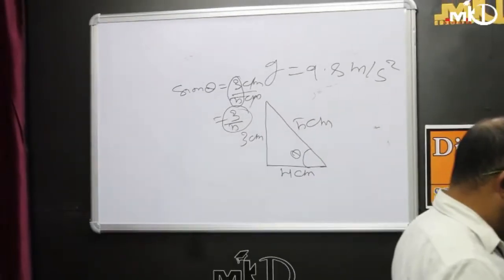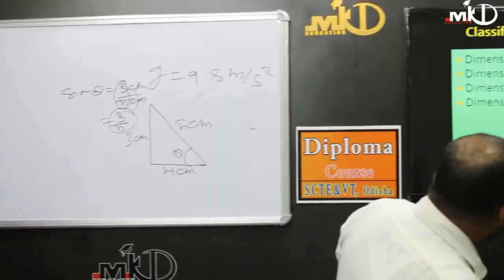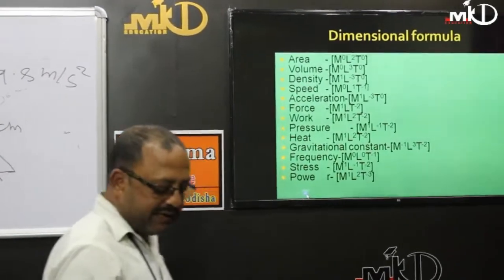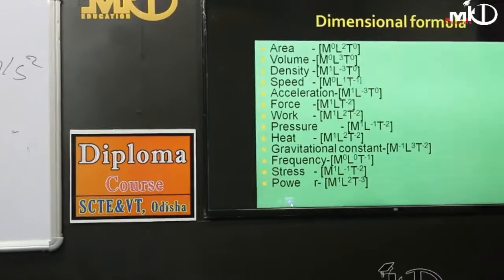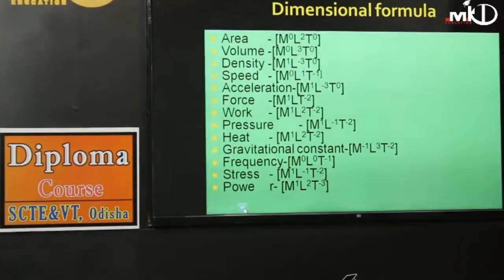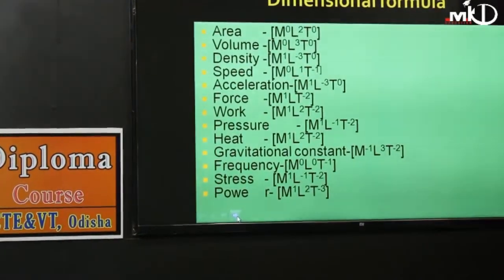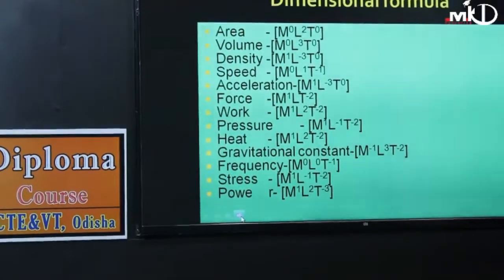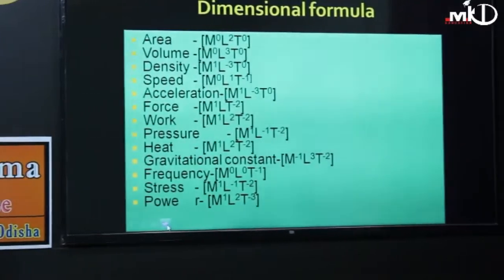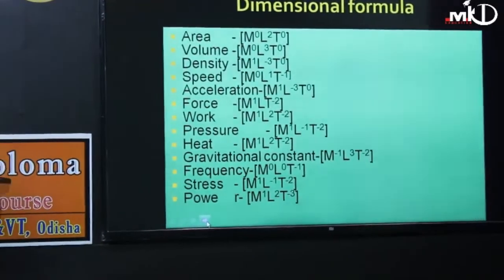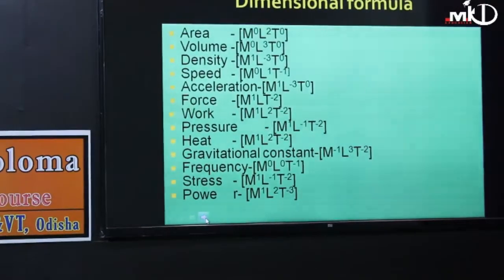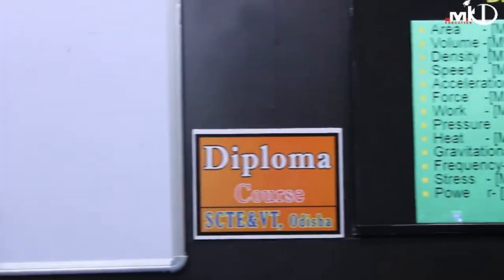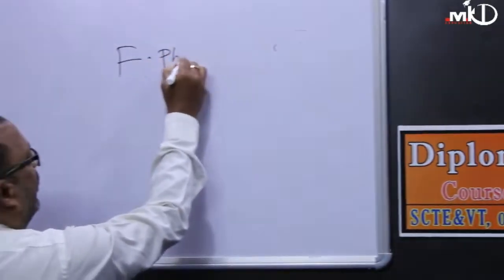Next we will switch to dimensional analysis, where it is used and how to find the dimension of a physical quantity. Basically there are 2 types of quantity, as I have already explained: fundamental physical quantity, and derived physical quantity.